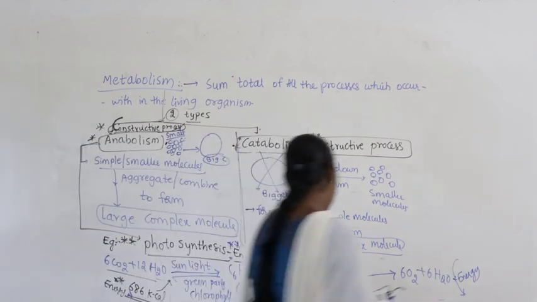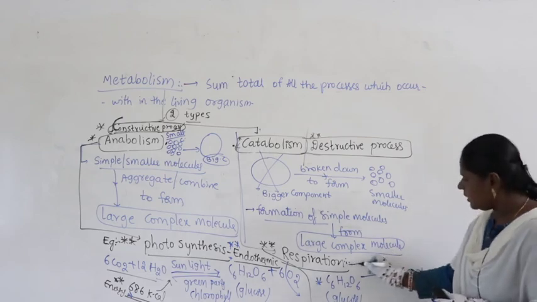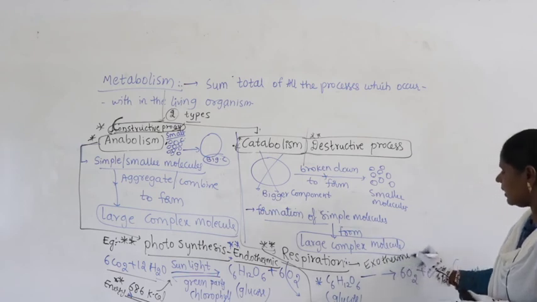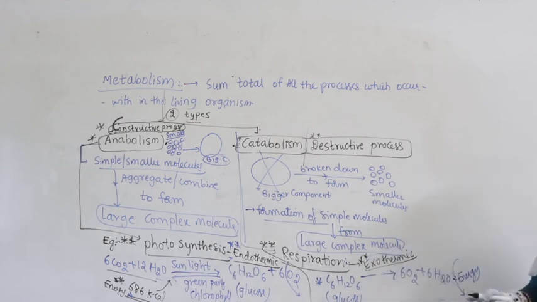Coming to respiration, I think in chemistry you will be studying exothermic, exergonic, endothermic reactions, right. Here, respiration is referred to as exothermic or exergonic, meaning it releases energy. Most of the time, thermo meaning energy, it may be released in the form of heat energy, or sometimes in the form of chemical energy.